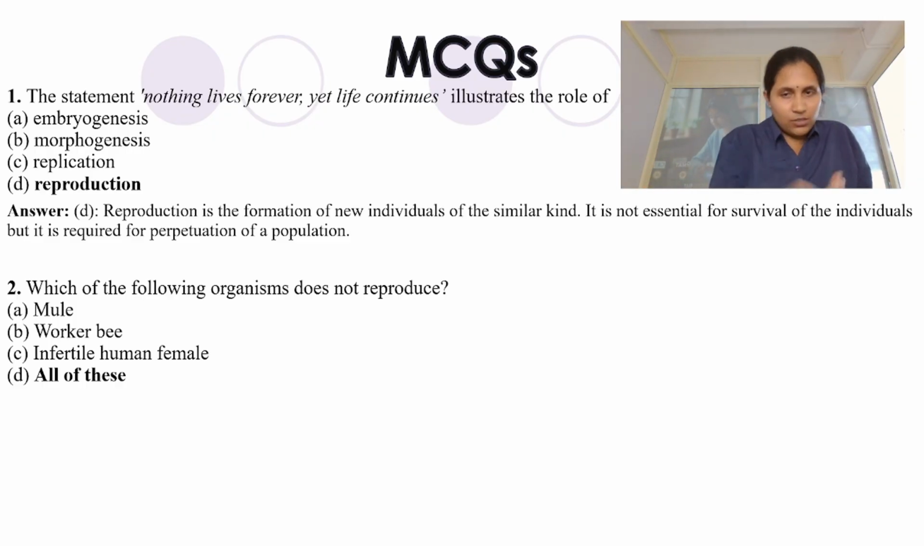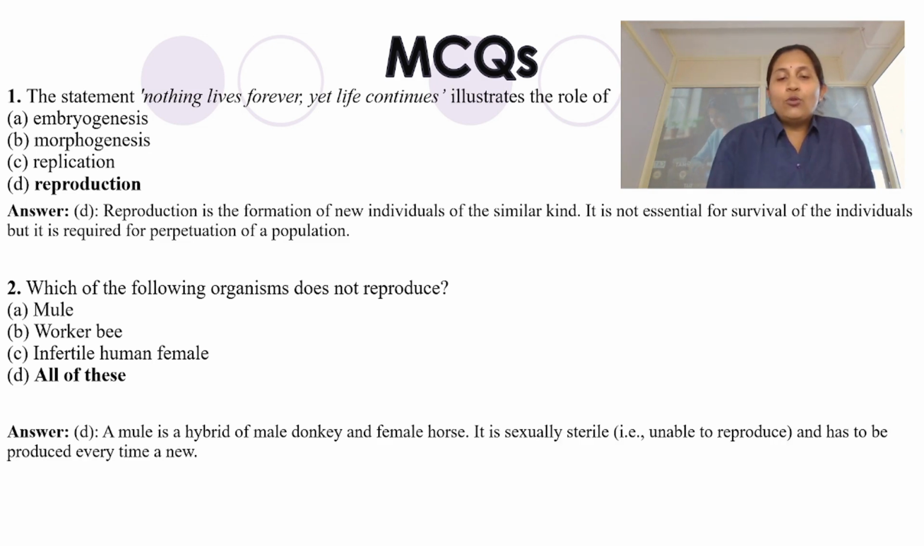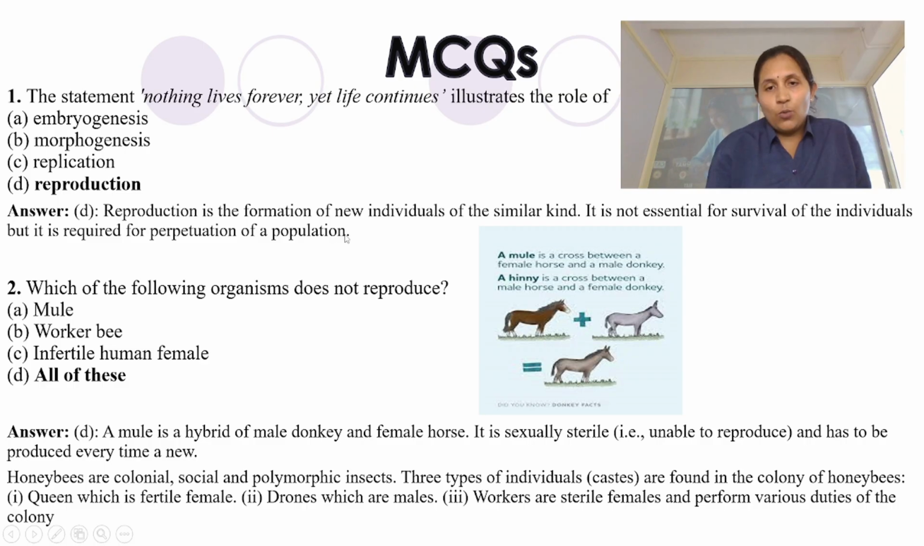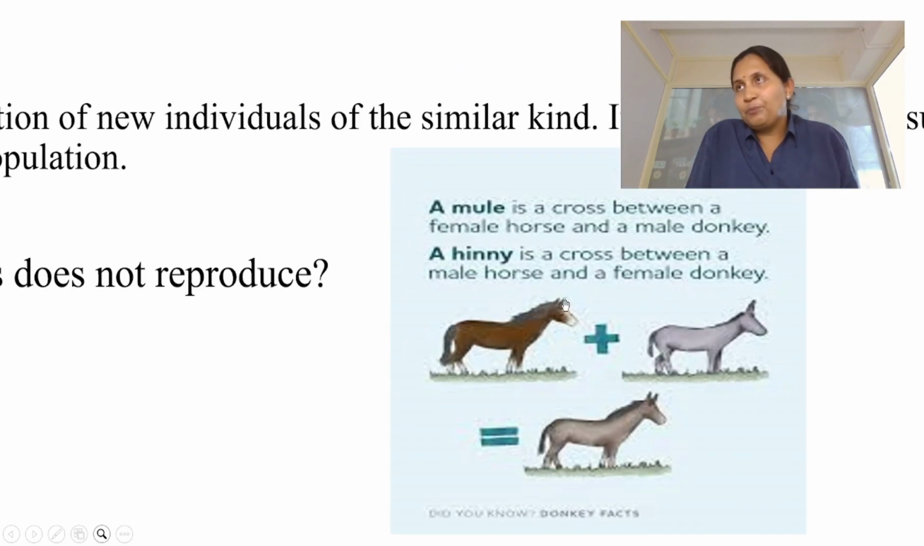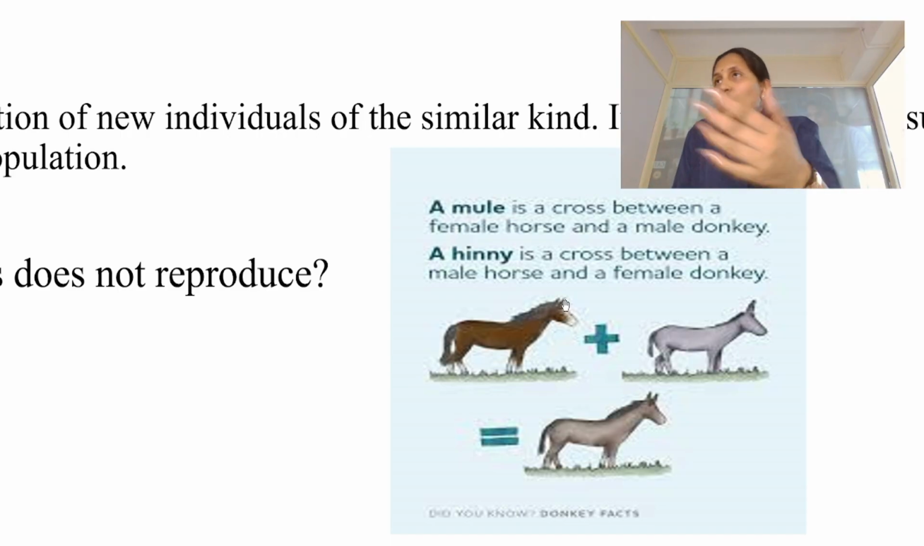In that case, of course, the individual does not reproduce. What about a mule and a worker bee? You should know what a mule is and what a worker bee is. Now, this is an example, students, that I have given here. What is a mule? The organism that we can see here is usually a cross